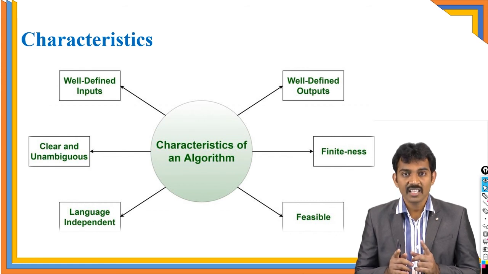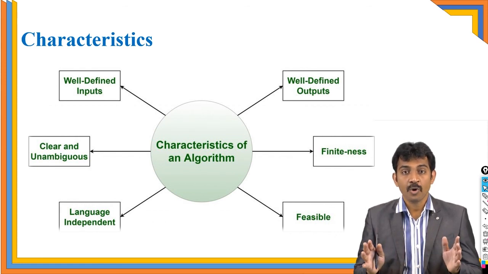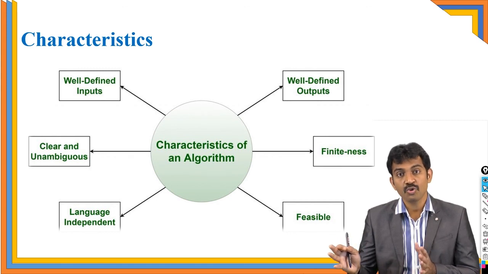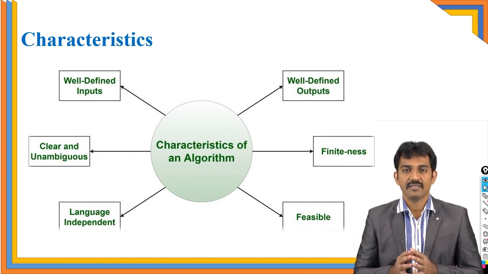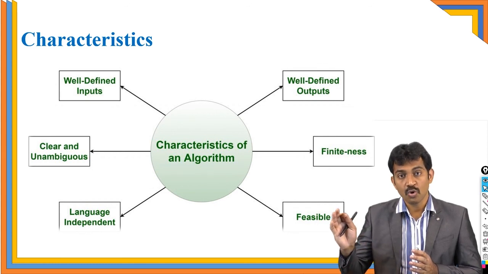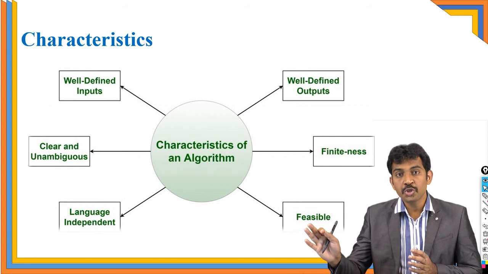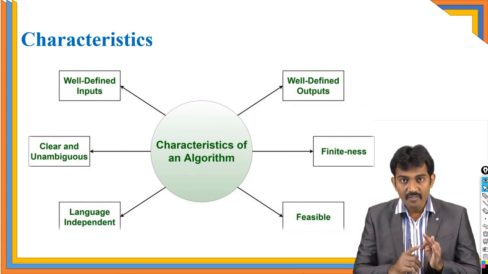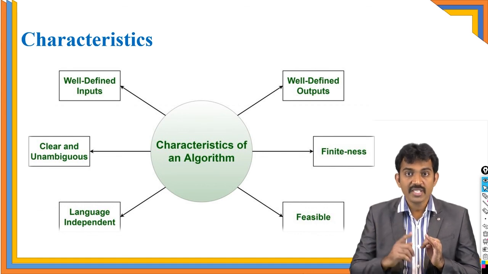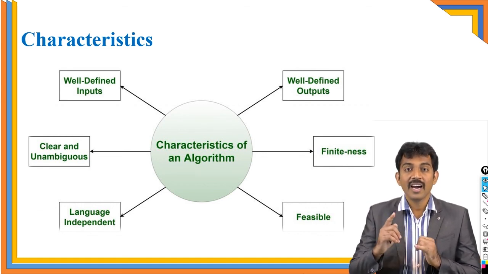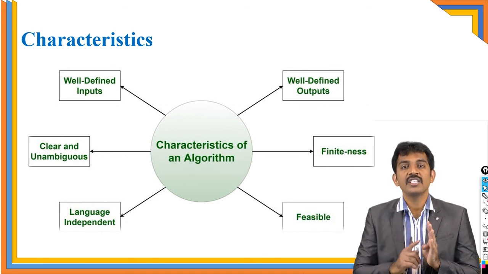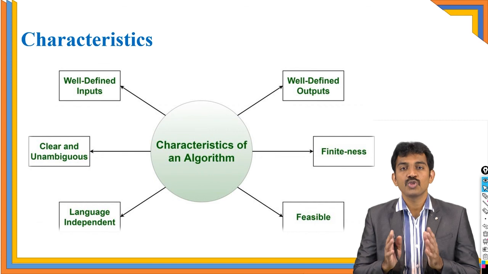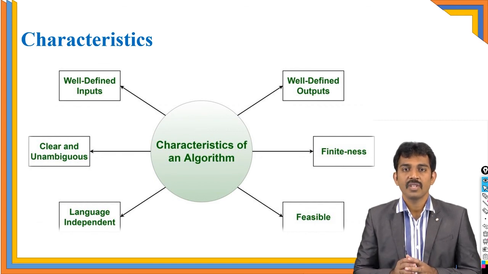If you call it an algorithm, an algorithm is a step-by-step process to solve a problem, and it should follow the following characteristics. In a simple way, an algorithm is a step-by-step process to solve a problem, and it should satisfy these characteristics: well-defined inputs, well-defined outputs, a finite number of steps, unambiguous steps, language independence, and feasibility. Then that kind of procedure is called an algorithm, right?